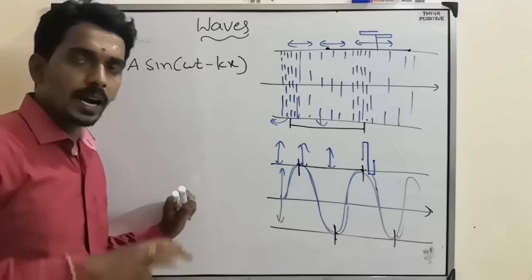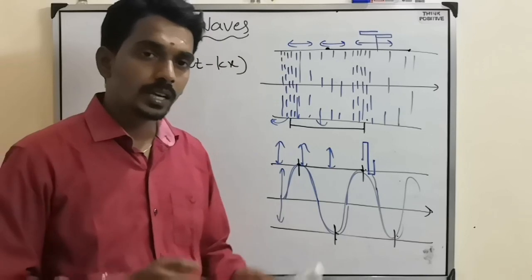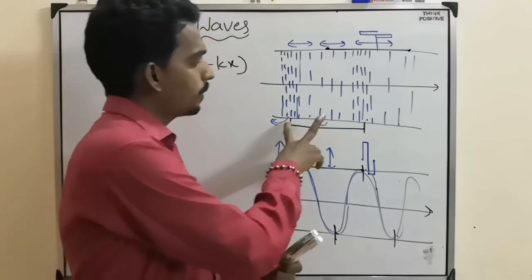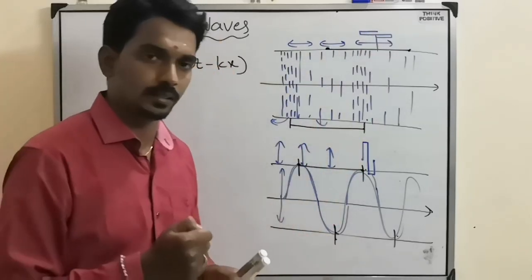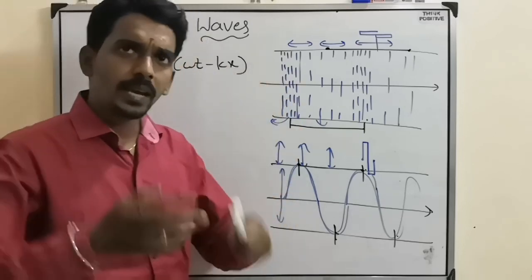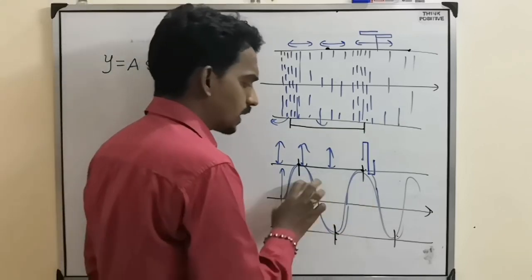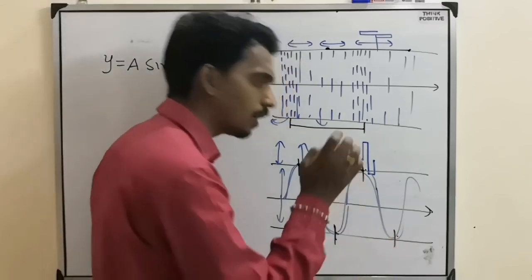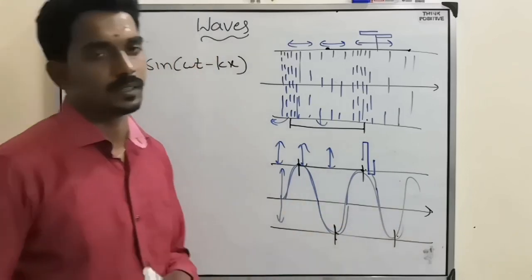Wavelength. And that we can define in terms of these things: the distance between two successive compressions or rarefactions is defined as wavelength in the case of a longitudinal wave. Same if you consider a transverse wave, the distance between two successive crests or two successive troughs, we call the same wavelength.